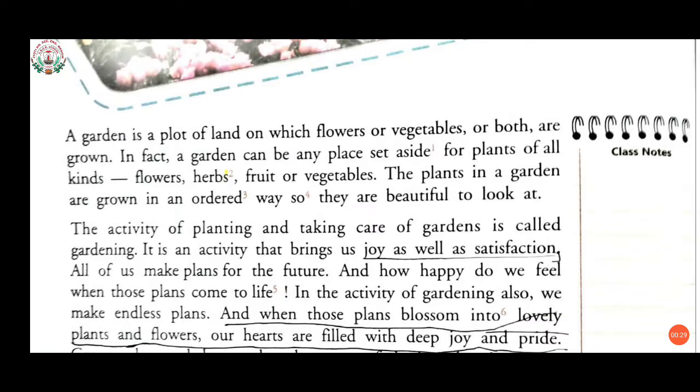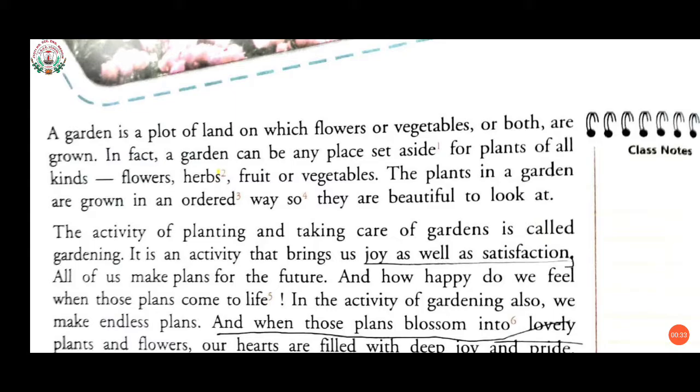A garden is a plot of land on which flowers or vegetables or both are grown. In fact, a garden can be any place set aside for plants of all kinds, flowers, herbs, fruit, or vegetables. The plants in a garden are grown in an ordered way so they are beautiful to look at.